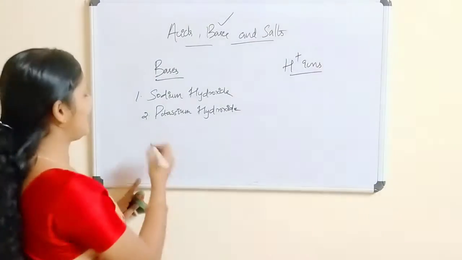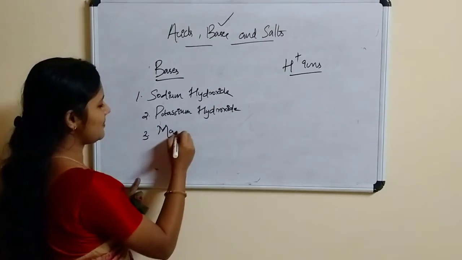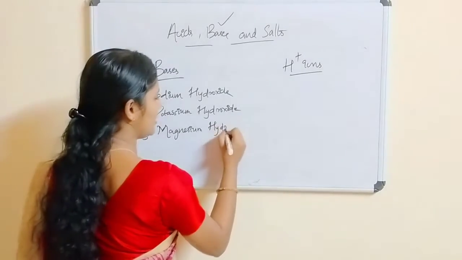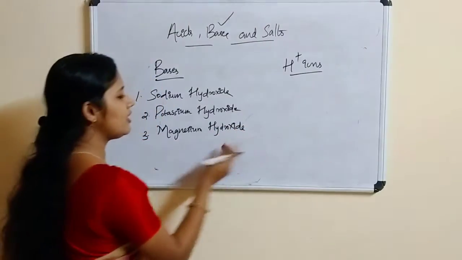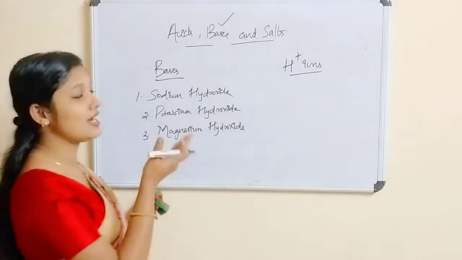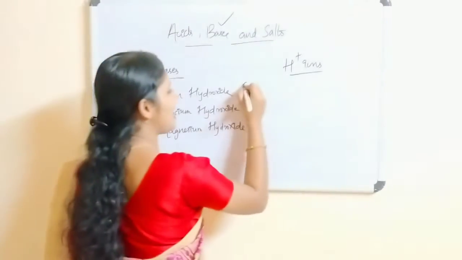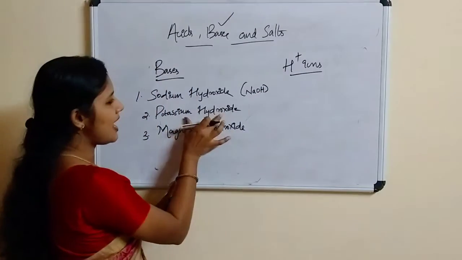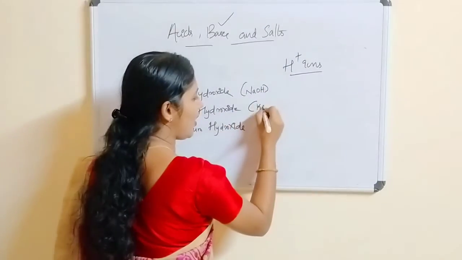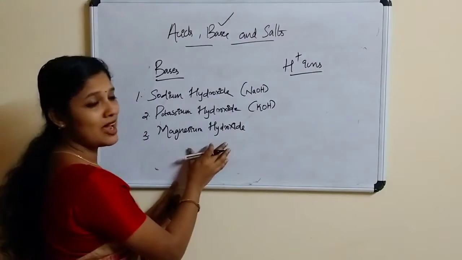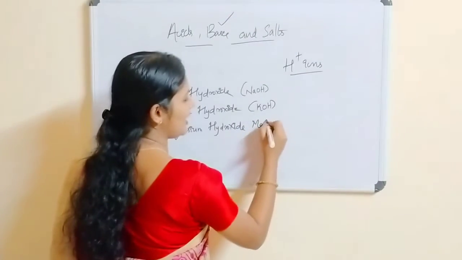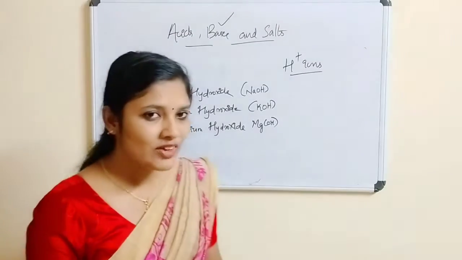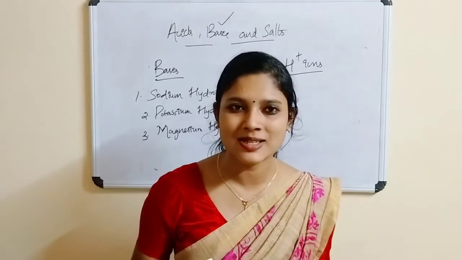Okay, magnesium hydroxide. Yes, very good. Now, along with this, we have to be familiar with the symbols also. Sodium hydroxide means NaOH. Potassium hydroxide means KOH. And magnesium hydroxide means MgOH. Okay, understood.